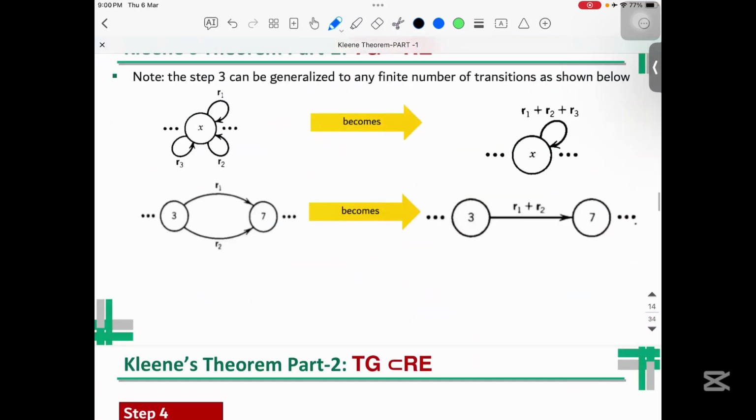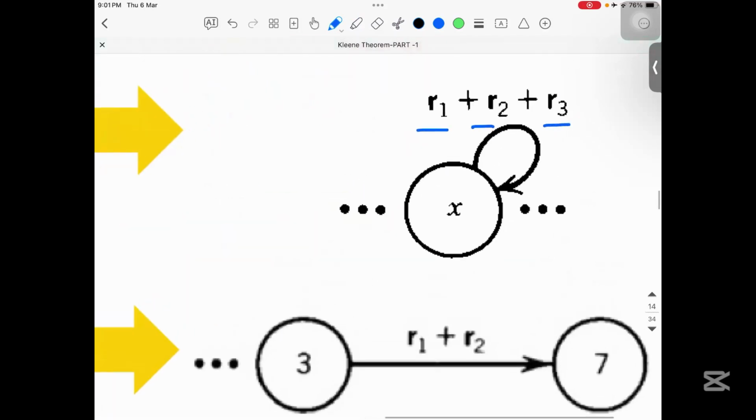Here you can see basically a loop of R1, R2, and R3. What we did, we make it just one loop and we make R1 plus R2 plus R3. Now, if I need to write a regular expression for that, I will write the regular expression as R1 plus R2 plus R3 whole star.